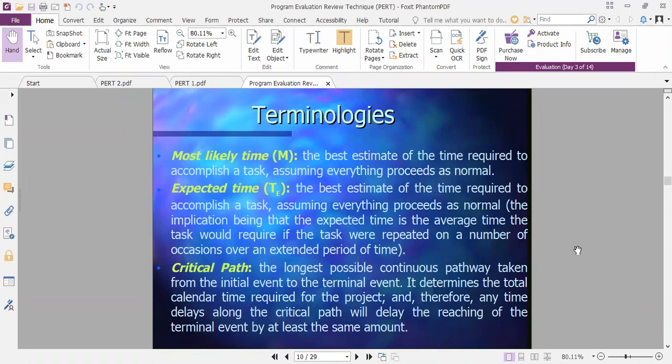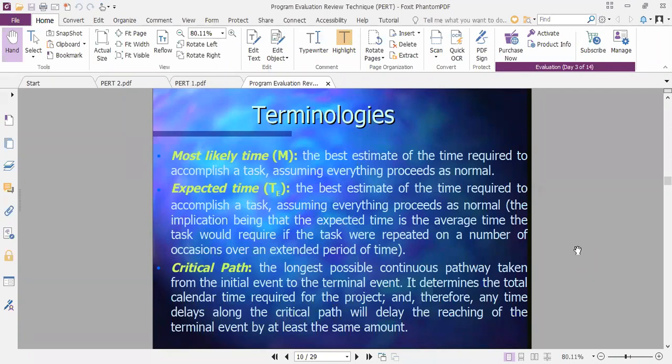So when these three times are in front of you, then you have to go for calculating the expected time or average time. Sometimes in some books it is shown as TE, that is expected time. In some books it is shown as TA, that is the average time. What is that expected time or average time? The best estimate of the time required to accomplish the task, assuming everything proceeds normal.